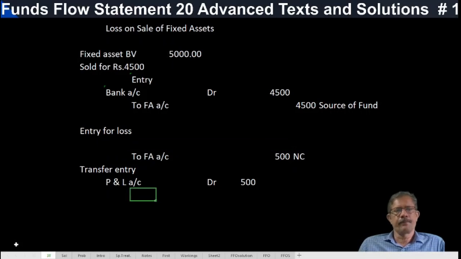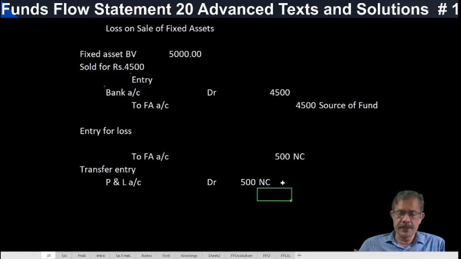What is the entry? Profit and loss account debtor to fixed asset account. Both are non-current items. So if there is any loss on sale of fixed asset, which is debited in the profit and loss account, it should be added back to the operating profit to find out funds from operation. Okay.